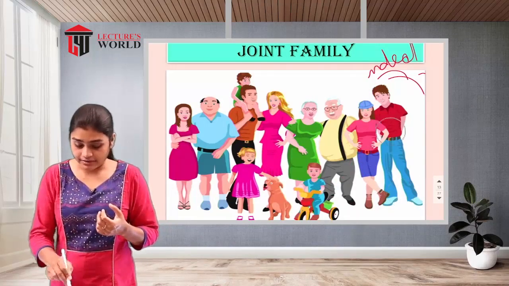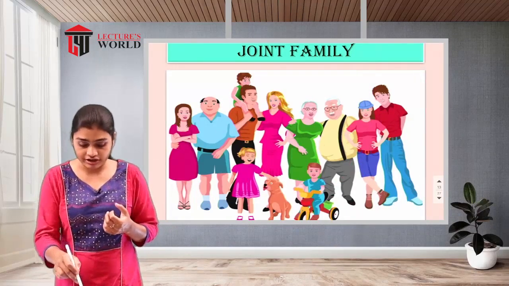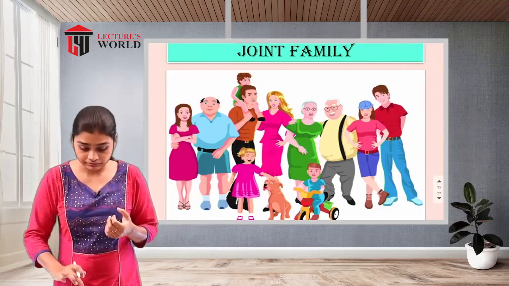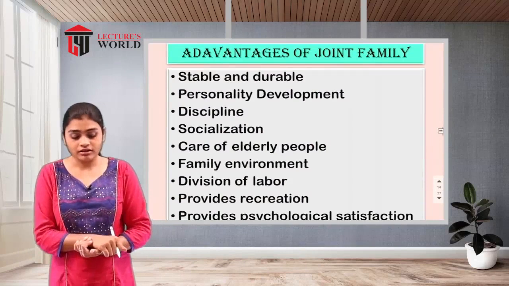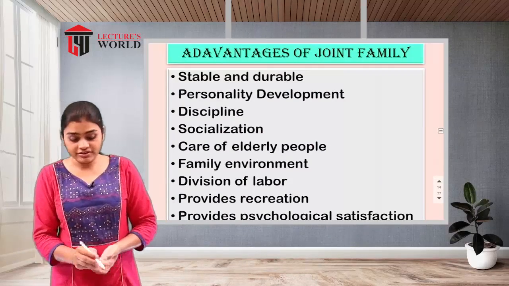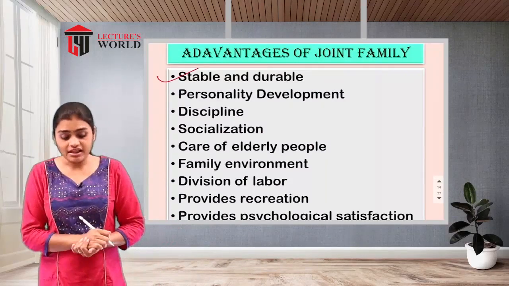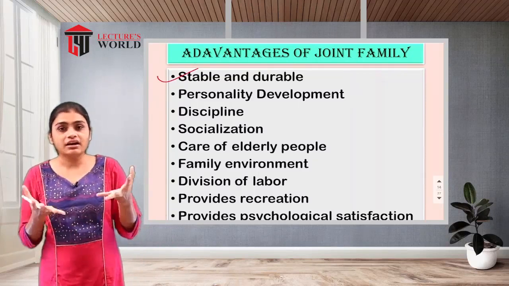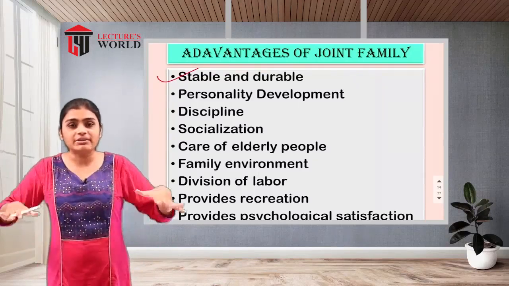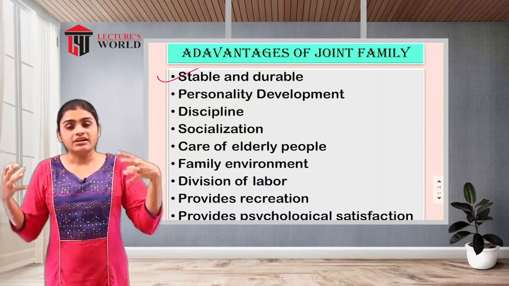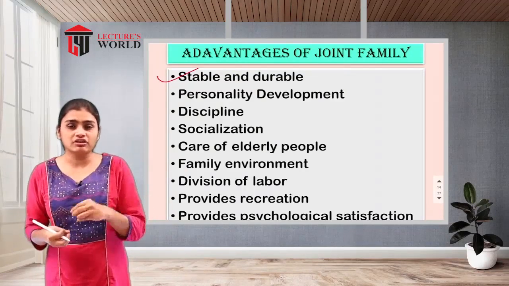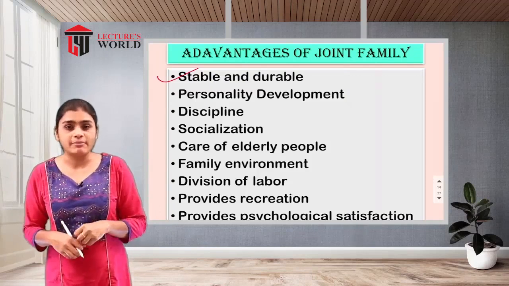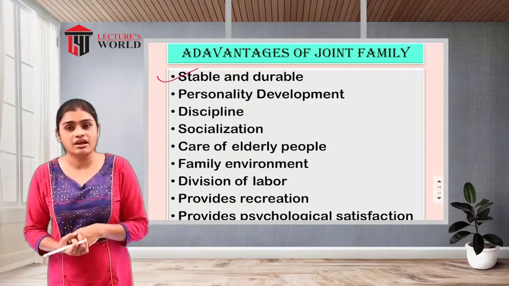Let's see the advantages of this type of joint family. So the first advantage is stable and durable. That means stability will be there in that family. If any emergency comes, it is not going to affect that particular family much, because so many earning persons are there.